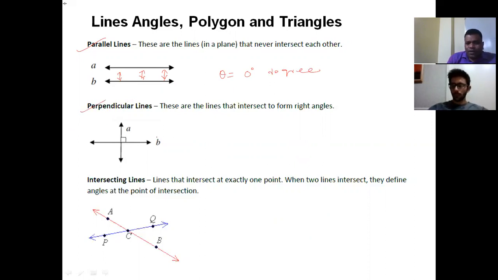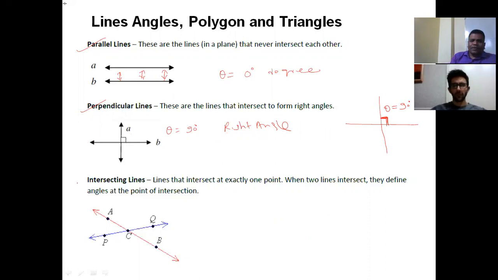Next one is perpendicular lines. When the angle theta between two lines is 90 degrees, this is also called a right angle. These are perpendicular lines. A simple way of understanding: a horizontal line intersected by a vertical line, so they are perpendicular lines. This is the sign of perpendicular. Sometimes they write 90 degrees, sometimes they give this sign. This sign indicates that the angle between these two lines is 90 degrees.